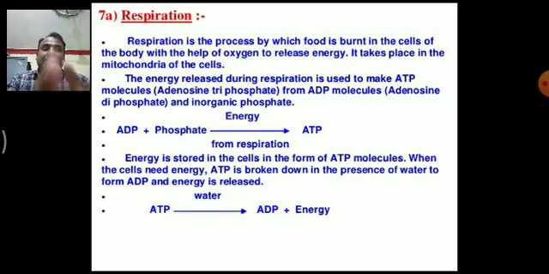Okay, simply in the definition, respiration is a process by which food is burned in the cells of the body with the help of oxygen to release energy. It takes place in the mitochondria, an organelle present inside the cell. That's why mitochondria is called the power of a cell. Why? Because mitochondria produce a large number of ATP.